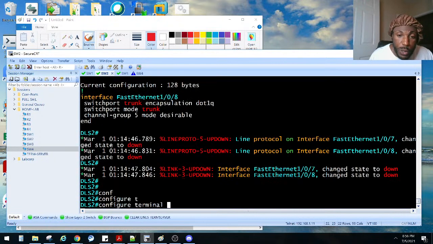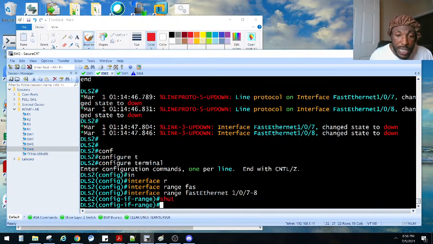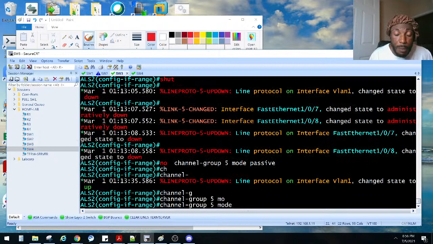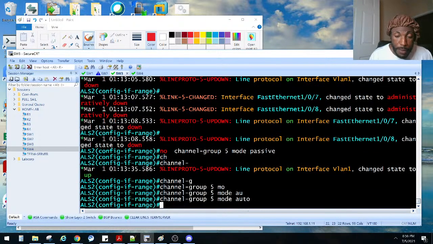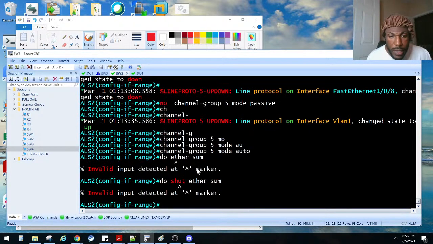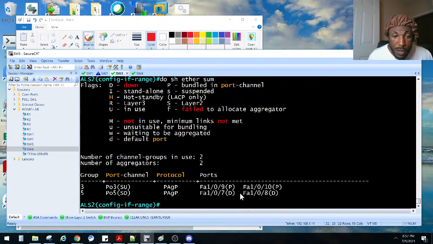So configure terminal. We say interface range Fast 1/0/7 through 8. I'm gonna shut these guys down, and then on ALS1, we say channel group 5 mode. It was supposed to be not passive but auto, right? Now we can bring these bad boys up. Before we do that, let's show EtherChannel summary. Yeah, I want to shut this thing down, right? So they're down. Now it looks like we have a good Port-channel 5 PAgP. Yeah, that's exactly what we wanted.